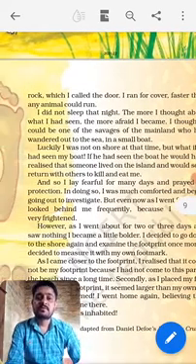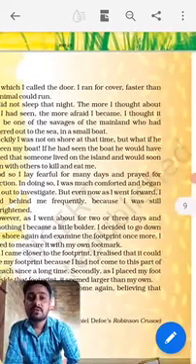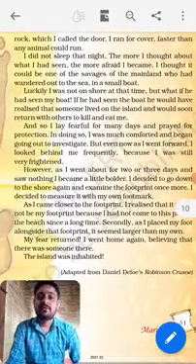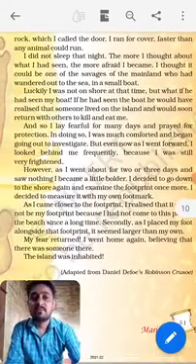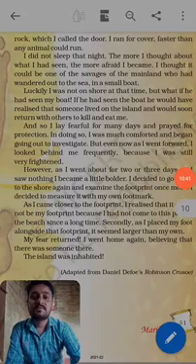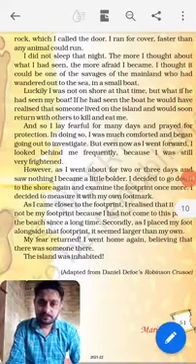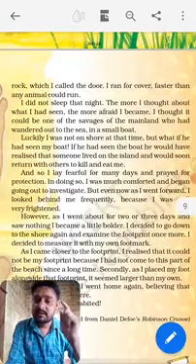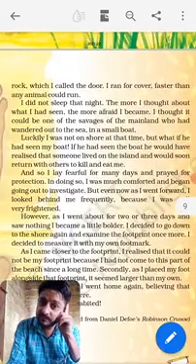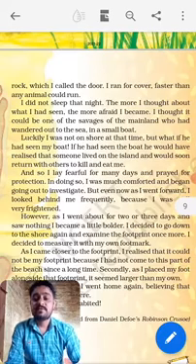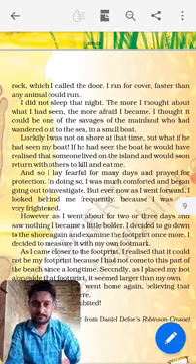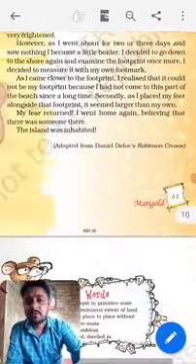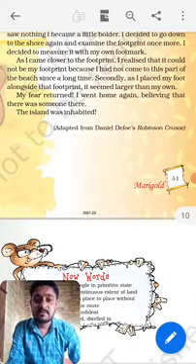I thought it could be one of the savages of the mainland who had wandered out to the sea in a small boat. So he thought that some savages came. Savages means wild creatures, wild people in a primitive state.